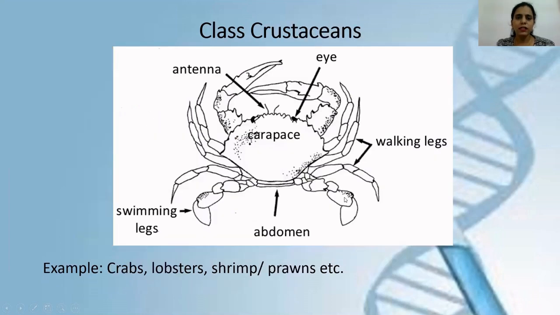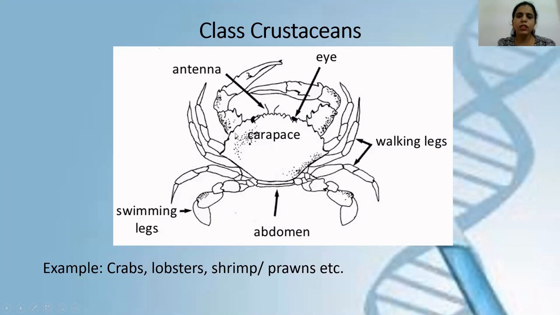Last is the class Crustacea. Some examples of crustaceans you might be aware of, because we eat crabs. The best examples you have seen in your day-to-day life are crabs, prawns or shrimps, lobsters, etc. They have one very small pair of antennae.